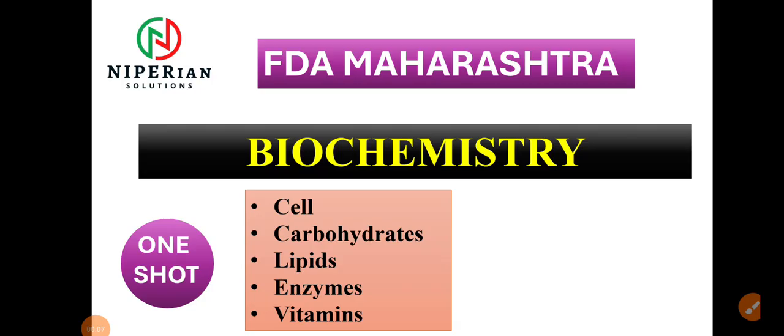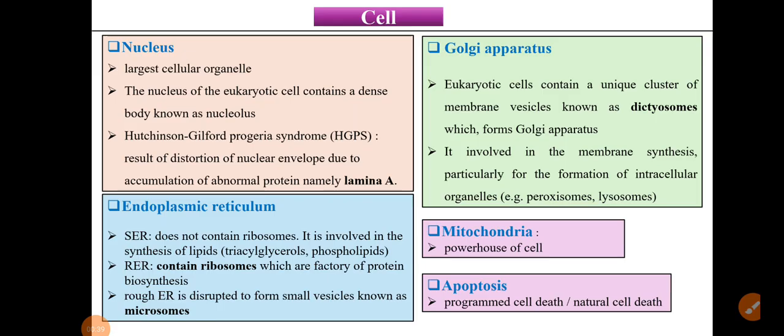So today we are going to discuss the biochemistry session. We are going to cover the major topics in biochemistry, right? These are the cell, carbohydrates, lipids, enzymes and vitamins. Nucleic acids and amino acids we have already covered in the same playlist of FDA Maharashtra, so you are getting those two topics there. The remaining topics, carbohydrates, lipids, enzymes and vitamins, we are covering in this session. Okay, so let's start with the cell, the biomolecule cell topic.